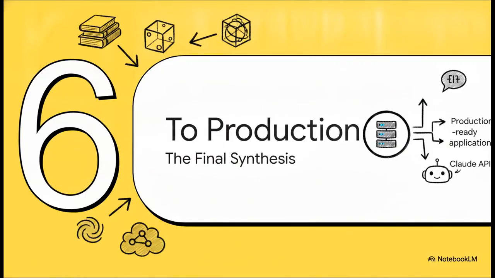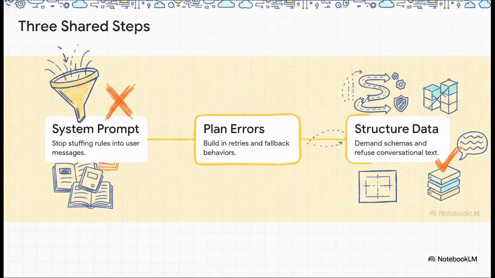Part 6. Prototype to production. The final synthesis. Let's move to that and see how this builds into our final synthesis. Taking absolutely everything we've learned, we can distill this down to a definitive framework. These 3 shared steps are the exact lines separating a fragile prototype from a robust, production-ready system.